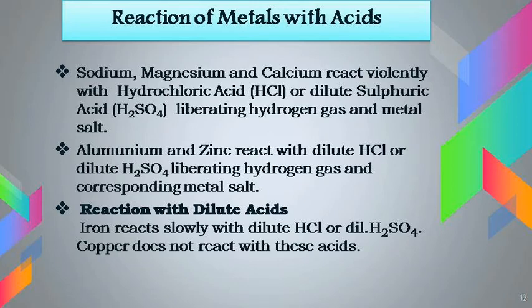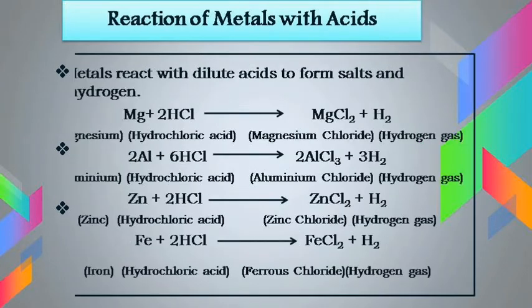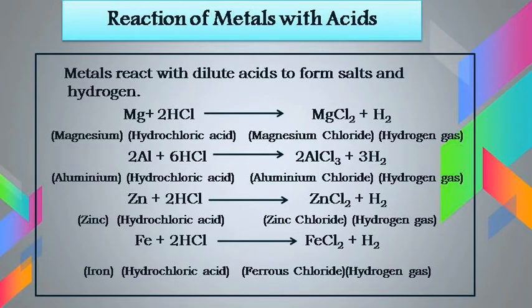Let us see some examples where metals react with dilute acids to form salts and hydrogen. The first example is Mg plus 2HCl, where Mg stands for magnesium, HCl stands for hydrochloric acid. They react to give MgCl2, that is magnesium chloride, which is the salt, along with H2, that is hydrogen gas. The second reaction is 2Al, where Al stands for aluminium, plus 6HCl, hydrochloric acid again, react to give 2AlCl3, where AlCl3 is aluminium chloride, plus 3H2, H2 stands for hydrogen gas.